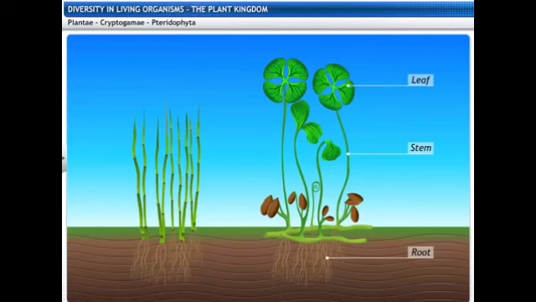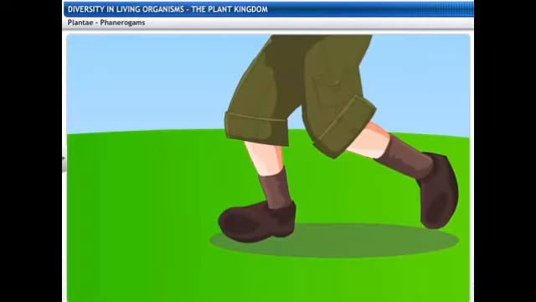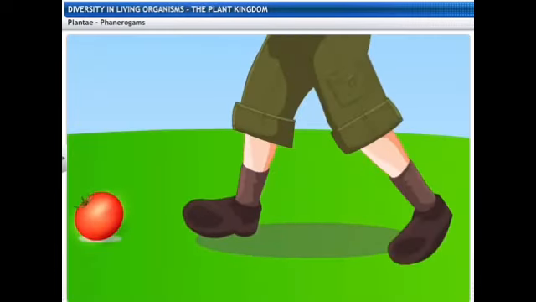Well, going into the crux of it, they have a well differentiated plant body and vascular tissues for the conduction. So the xylem and the phloem are very well developed. They have the naked embryo in the form of spores which are there.